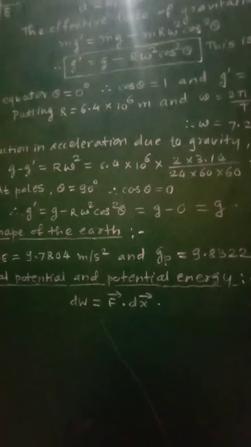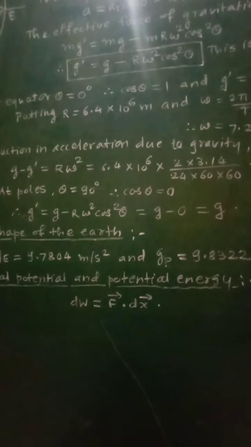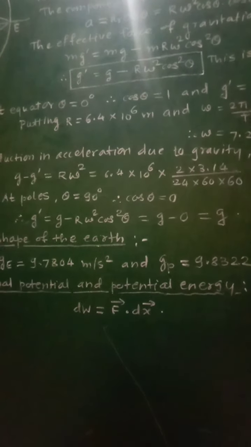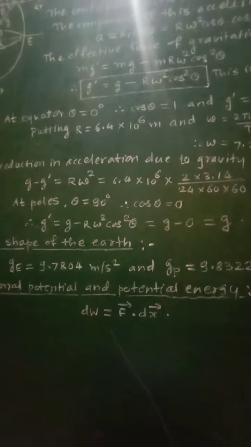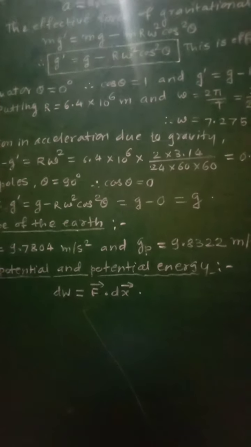But as soon as the applied force is removed, the spring comes back to its state of minimum potential energy. So this was regarding the gravitational potential and potential energy.